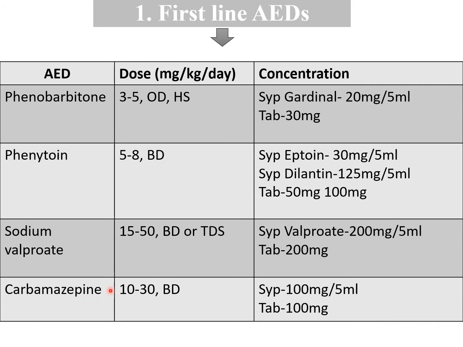Carbamazepine is effective against partial seizure, and it is the drug of choice for partial seizure. Dose is 10 to 30 mg per kg per day in BD doses, with syrup 100 mg per 5 ml and 100 mg tablet available. So these are the first line anti-epileptic drugs, and valproate is the broad spectrum and carbamazepine is for partial seizure.